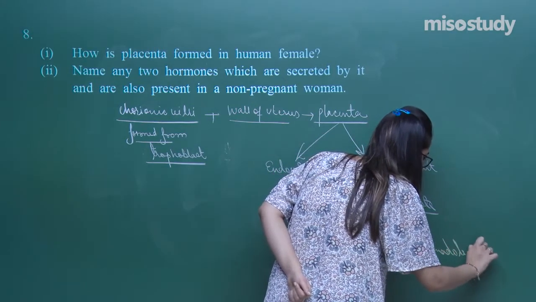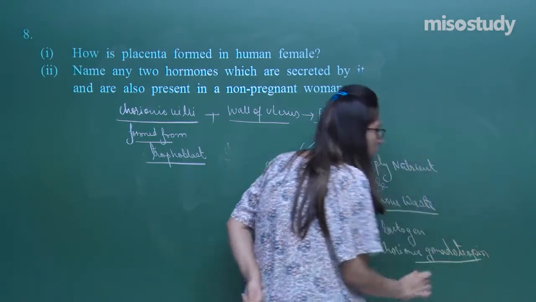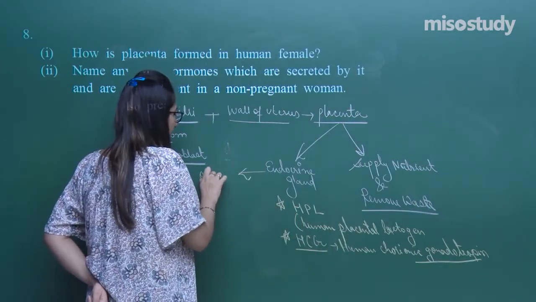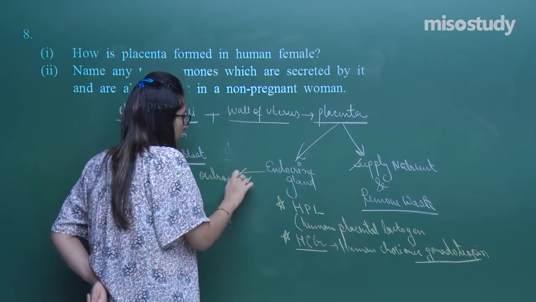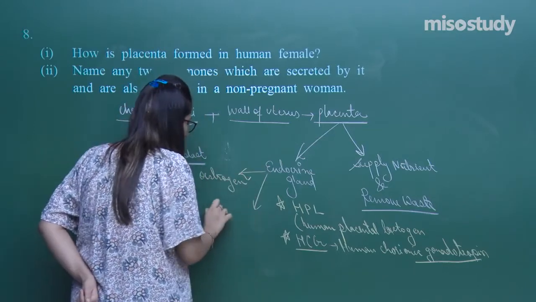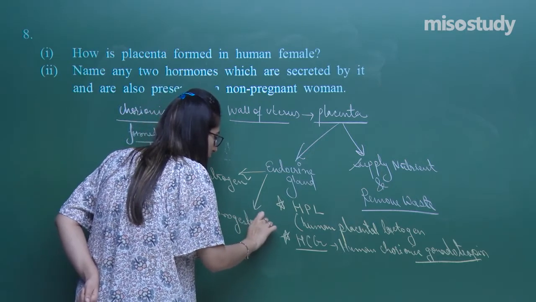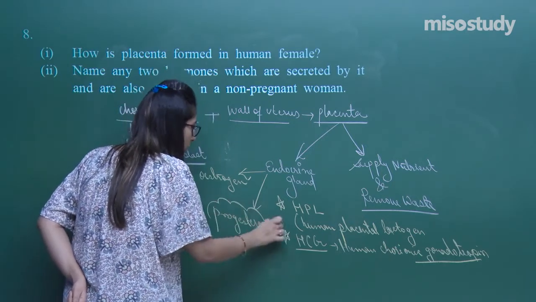But how can we forget about 2 other hormones which are secreted by the endocrine gland? Those are called estrogen, and one more, how can we forget about progesterone? So you have to explain about all of these hormones, right?